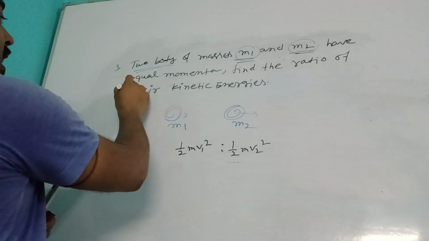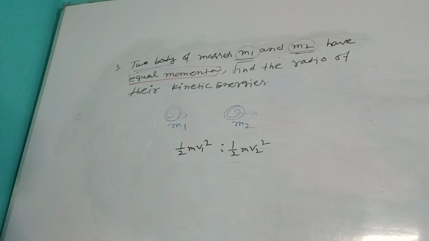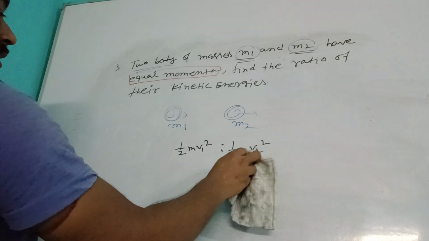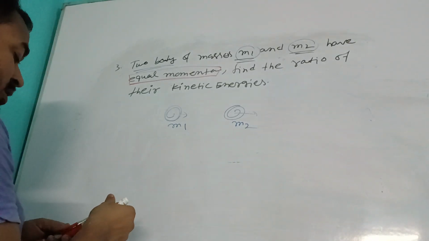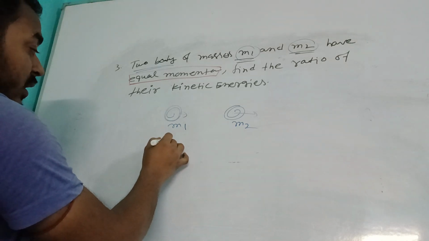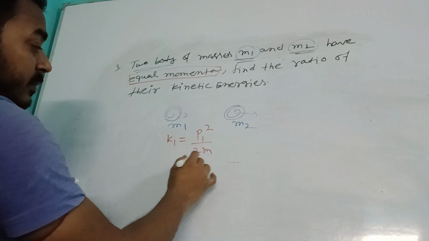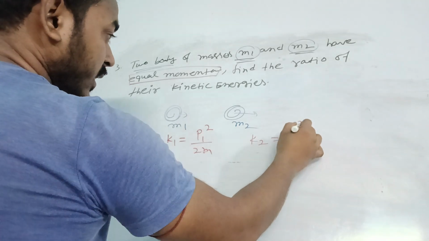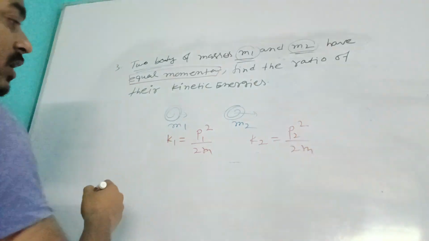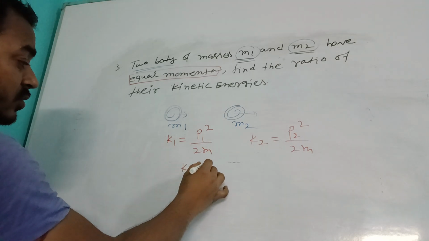Have equal momenta, means momentum is same. So we can write the kinetic energy in terms of momentum. So now at first we know the kinetic energy of the first object, say k1, is p1 square by 2m1. And k2 is p2 square by 2m2. They ask k1 is to k2.